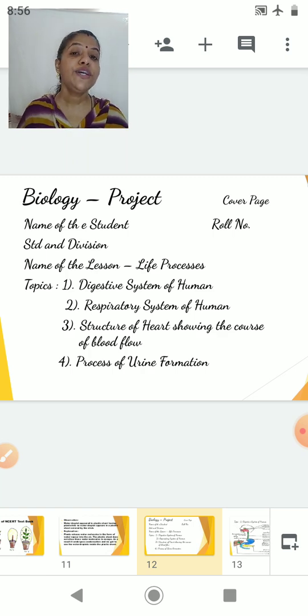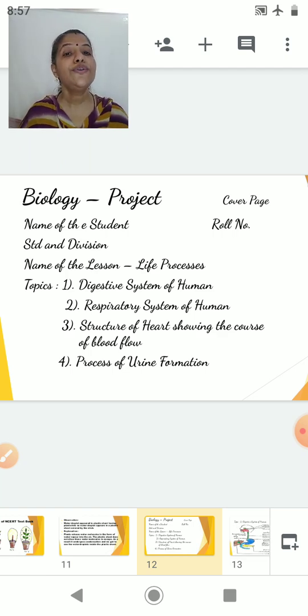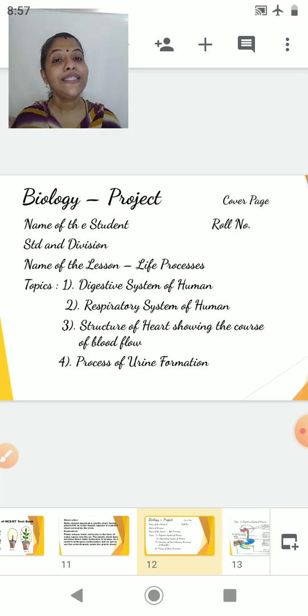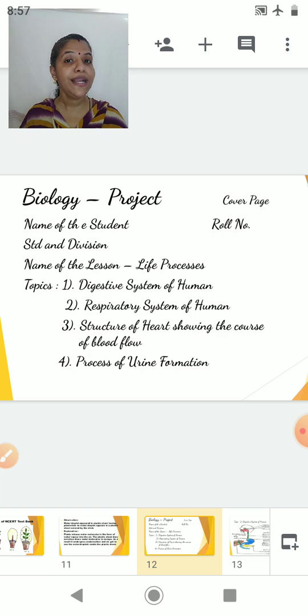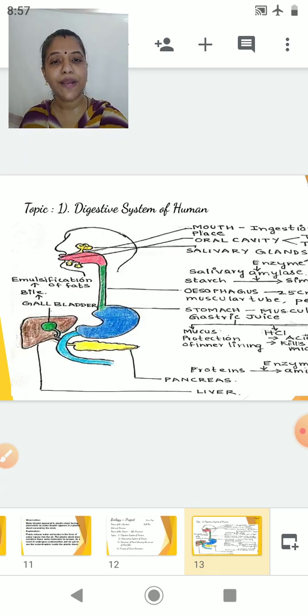And the topics which we are going to cover in the project include the digestive system of human, respiratory system of human, structure of heart showing the course of blood flow, which you will see in that video, on the right hand side and on the left hand side, and the process of urine formation. Now students, you have to draw the diagrams for all the 4 topics, and the diagrams should be self-explanatory. A self-explanatory diagram we have already seen for the process of urine formation. So here I just give you an example of a self-explanatory diagram.